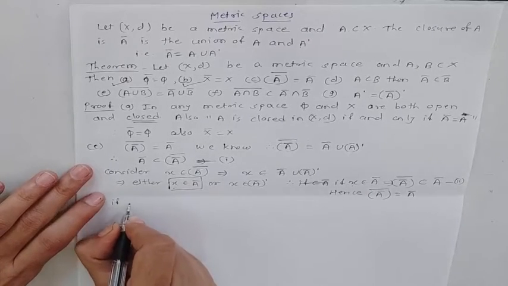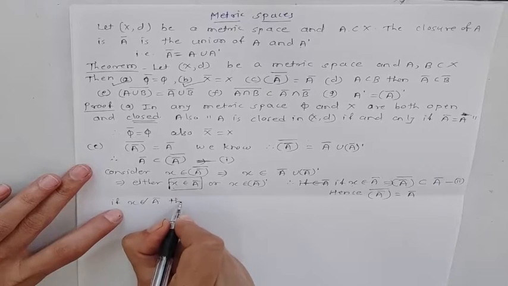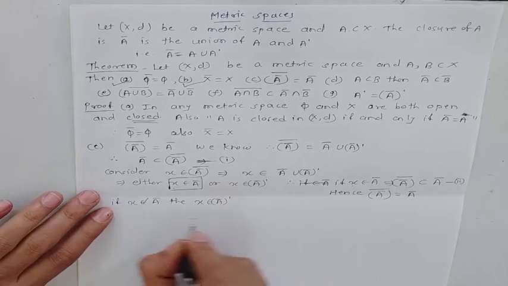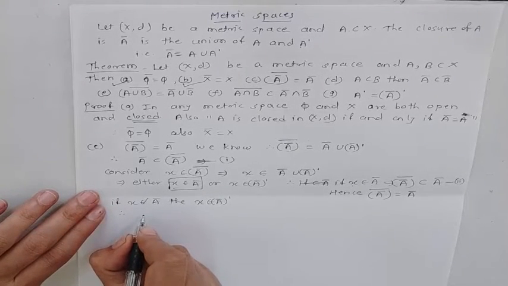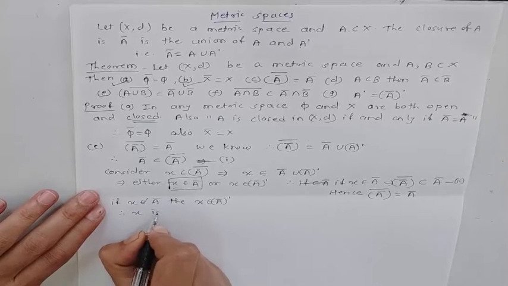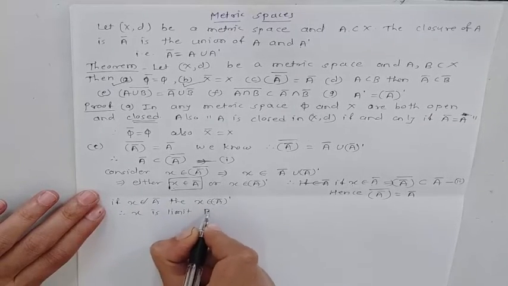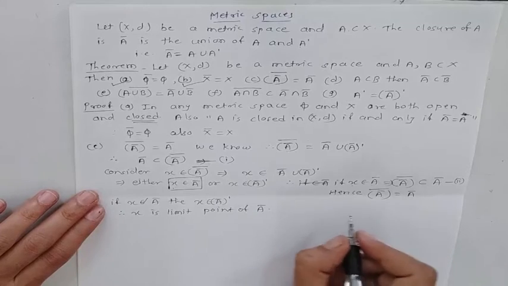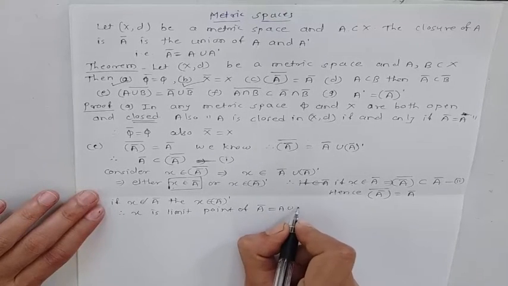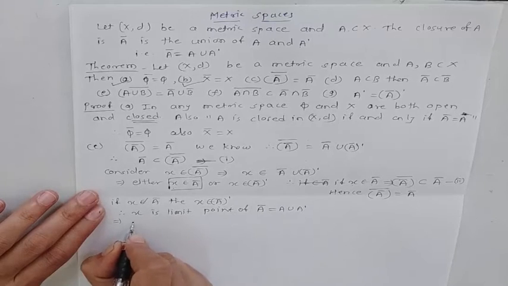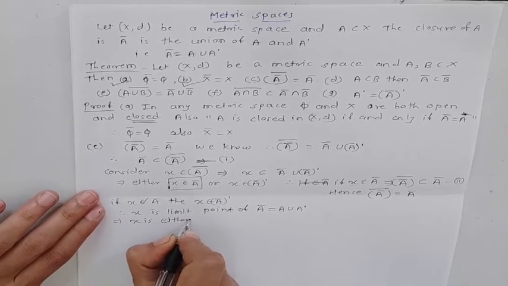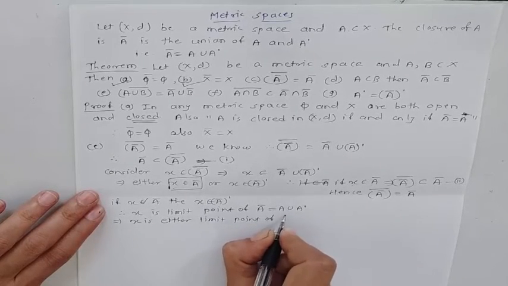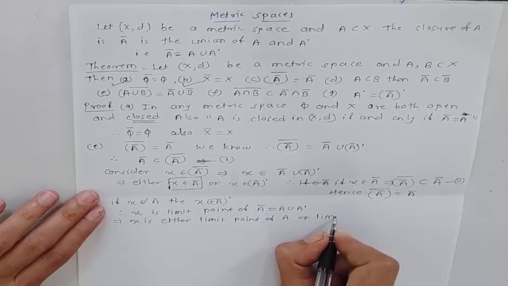If x does not belong to A bar, then x should belong to second set, x belongs to A bar dash. Therefore, x belongs to A bar dash implies x is limit point of set A bar. Okay, but A bar is A union A dash. This implies x is either limit point of A or limit point of A dash.